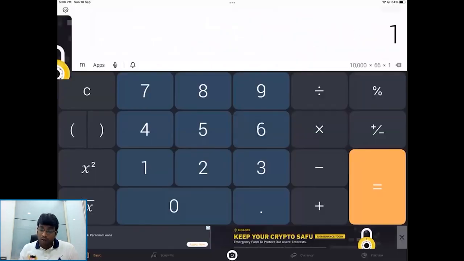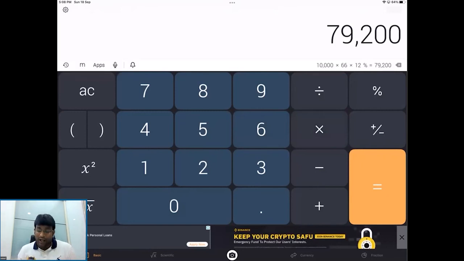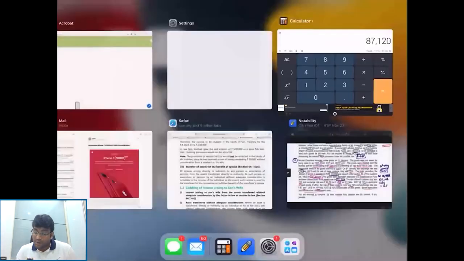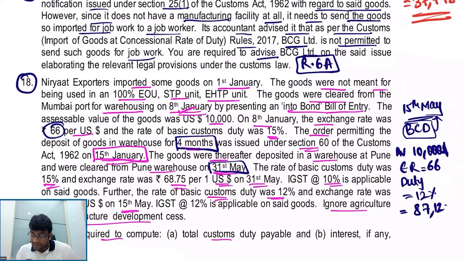Come on. $10,000 into 66 into 12%, which works out to 79,200, into 110%, because I'm always going to charge social welfare surcharge at the rate of 10% of BCD. 87,120 is my customs duty payable. 87,120 will become my customs duty payable. Are we understanding, my dear friends?